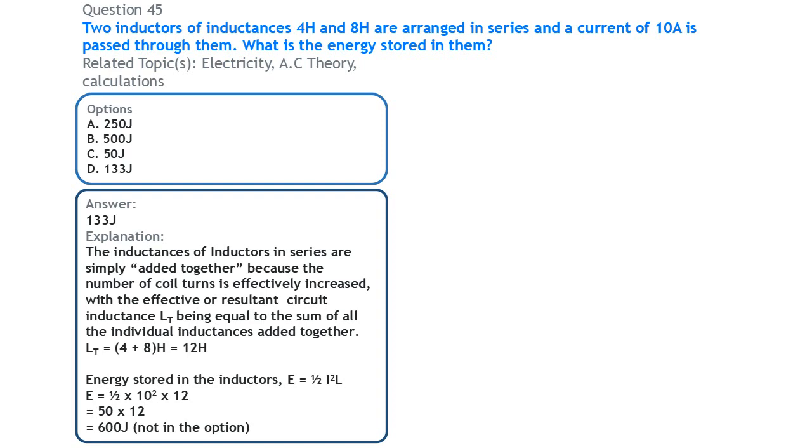That's total inductance. We then see that the energy stored in the inductors, E, is equal to half times I squared, that's the current passed through the inductors, times the total inductance. So you have this to be equal to half times I, which is 10 here, the current is 10 ampere, so you have 10 raised to the power 2 times 12. 10 raised to the power 2 is 100. 1 over 2 times 100 is going to be 50 times 12, which is 600. So that is the direct solution here.